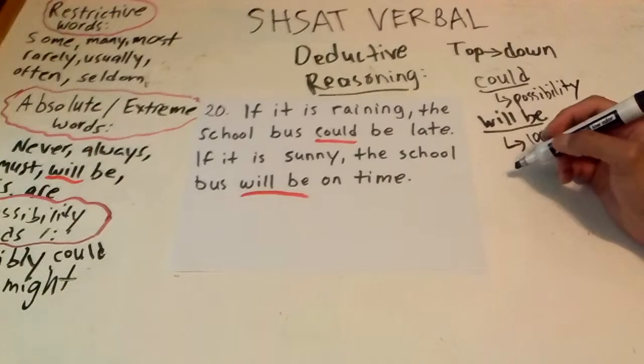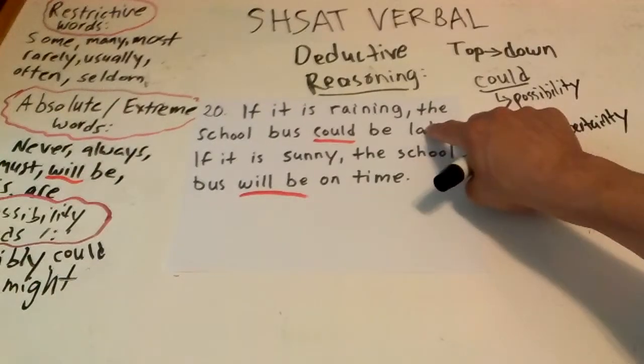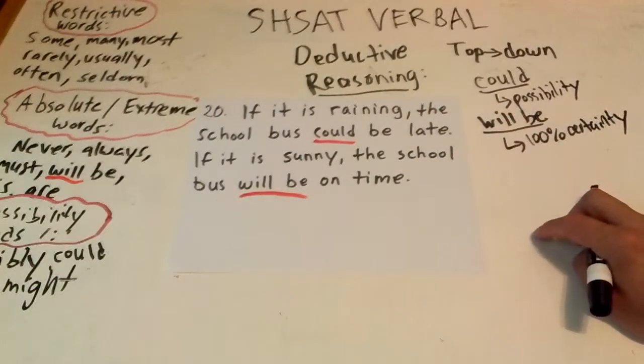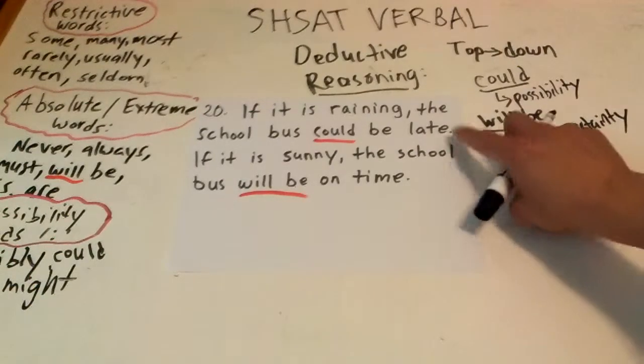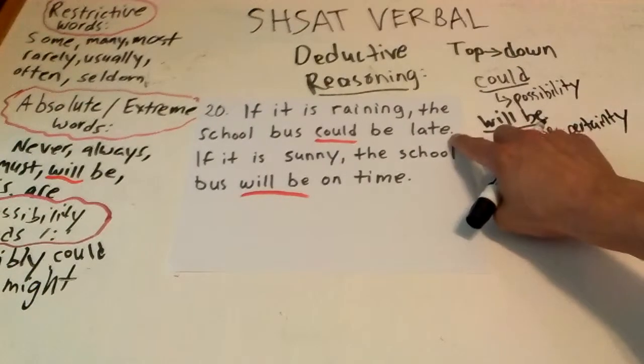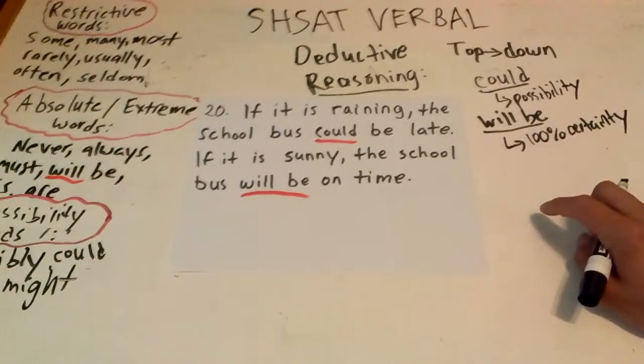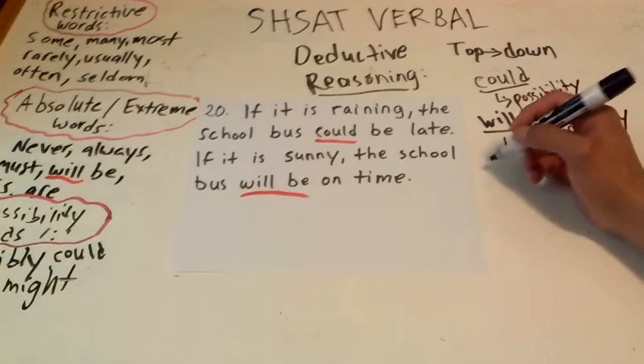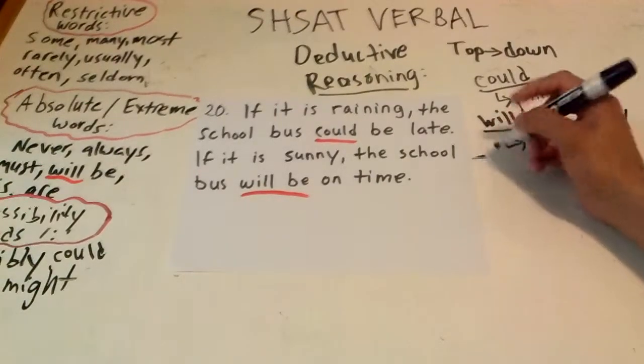Oh look, this here already is a complement to that in a sense. If it is sunny, the school bus will be on time. So, could be late. What does it say about certainty? If it is raining, the school bus could be late. Oh, here it is.